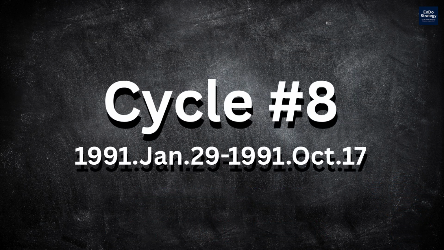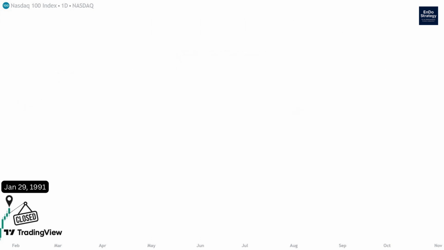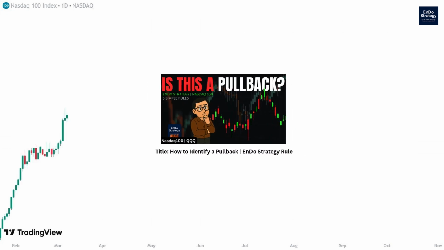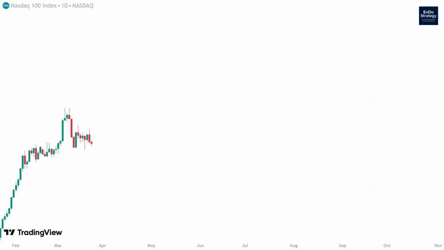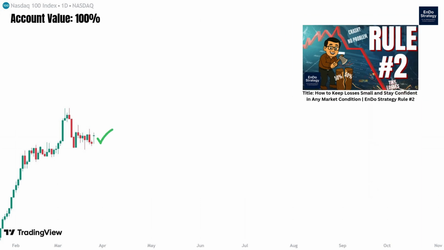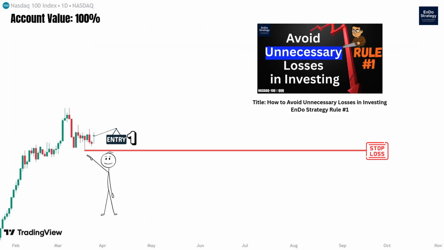Cycle number 8. This cycle officially begins on the day we closed the positions from the previous cycle and secured the profits. According to the rules, we waited for a pullback movement to occur. By the time the pullback was identified, a bullish daily candle had already formed. Therefore, according to rule number 2, we opened position 1 using half of the total account balance, while placing the stop loss according to rule number 1.